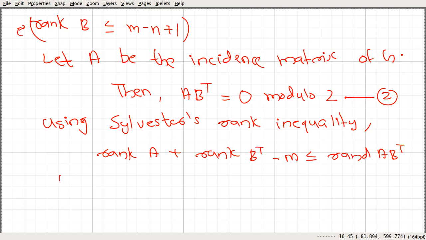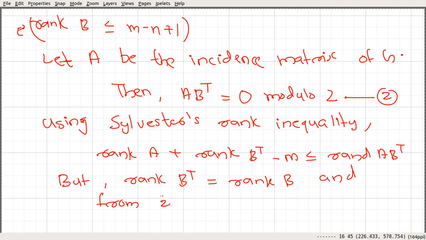But we know from linear algebra that rank of B transpose is equal to rank of B. And from 2, we know that AB transpose is a zero matrix, so the rank of that matrix will be equal to 0.